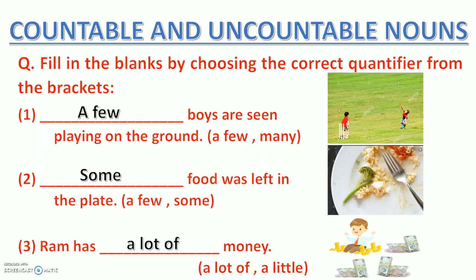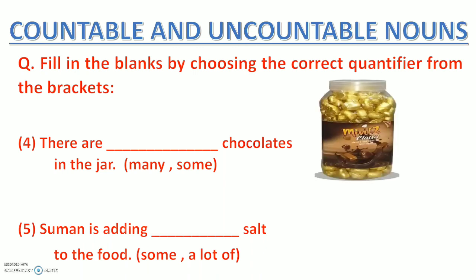Okay, let's see two more sentences. There are blank chocolates in the jar. Now if you see this jar, there are some chocolates or many chocolates. बहुत सारी chocolates हैं कि थोड़ी सी chocolates हैं? बहुत सारी chocolates. तो बहुत सारे को इंग्लिश में क्या कहते हैं? Many. Yes, so there are many chocolates in the jar.